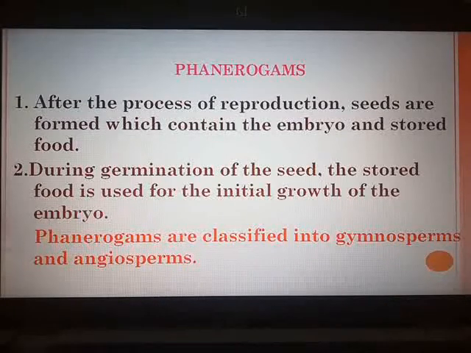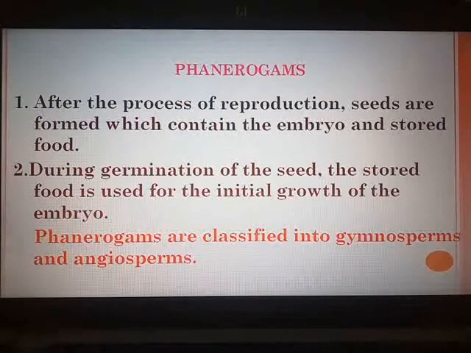Earlier in the basis of classification, we had seen that at higher levels of classification, all these characteristics are taken into account: whether the plants bear seeds or not, whether they are monocots or dicots, whether seeds are enclosed in a fruit or not. So here also phanerogams are classified into gymnosperms and angiosperms depending upon whether the seeds are enclosed in a fruit or whether the seeds are naked.